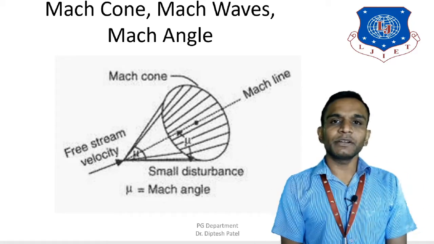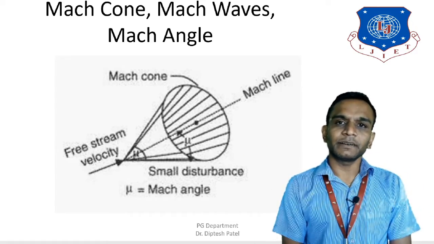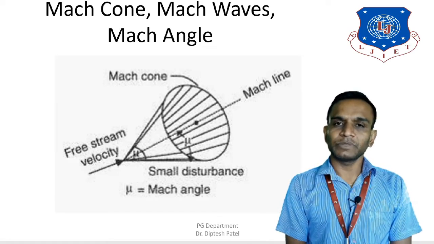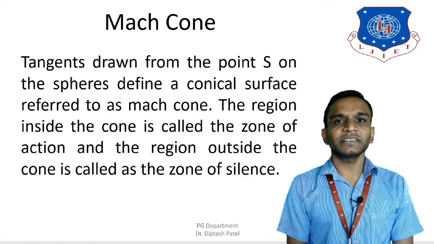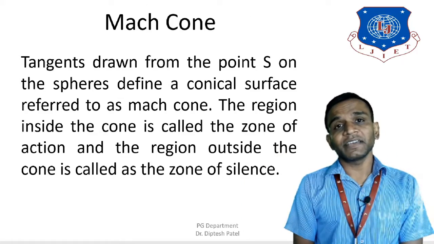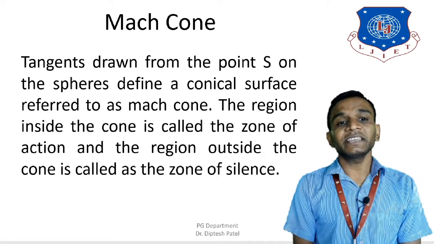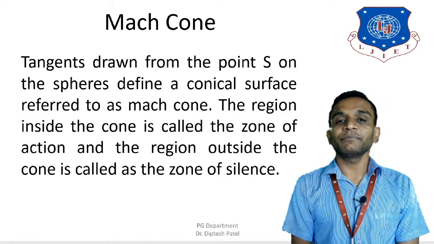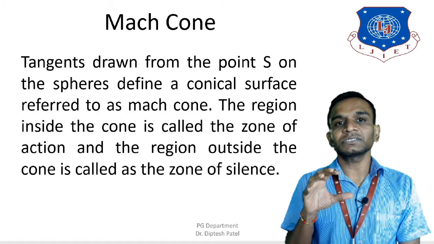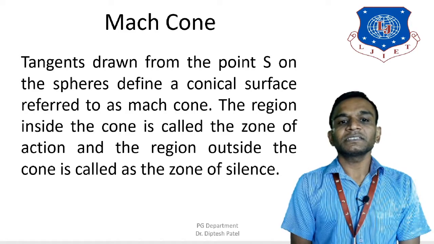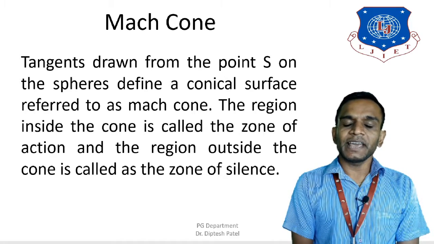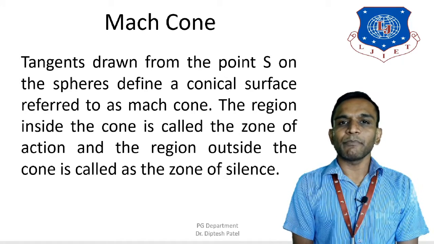Now we are going to see all these three terms in detail, Mach cone, Mach waves and Mach angle, through their definitions. So let's start with the Mach cone. You can see here the definition of the Mach cone: the tangent drawn from the point S, which is the source, to the spheres forms a conical surface, which is known as the Mach cone.